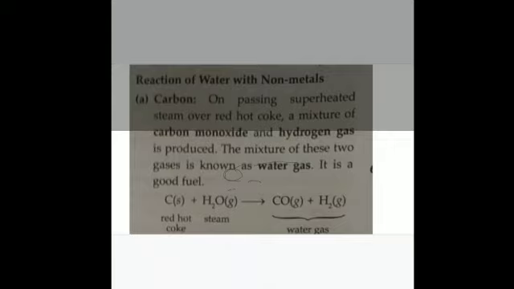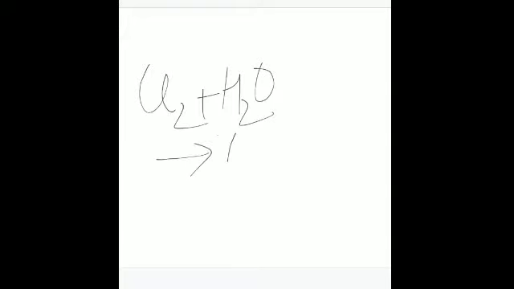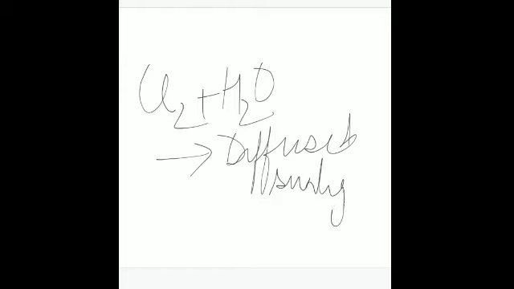Is it clear? In reaction with chlorine, water reacts with chlorine in diffused sunlight, and the first condition that should be there is diffused sunlight. Unless there is diffused sunlight, this reaction will not take place in the dark, and in direct sunlight there can be an explosion.